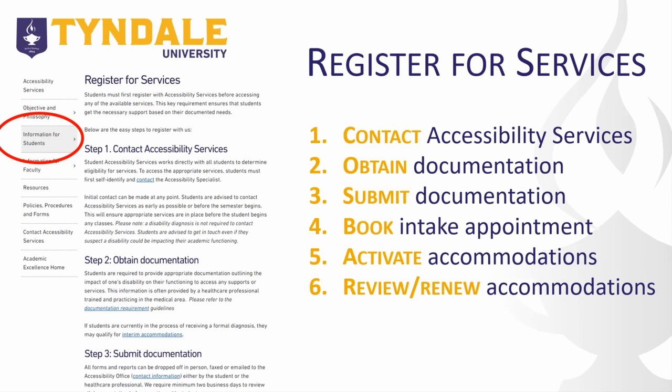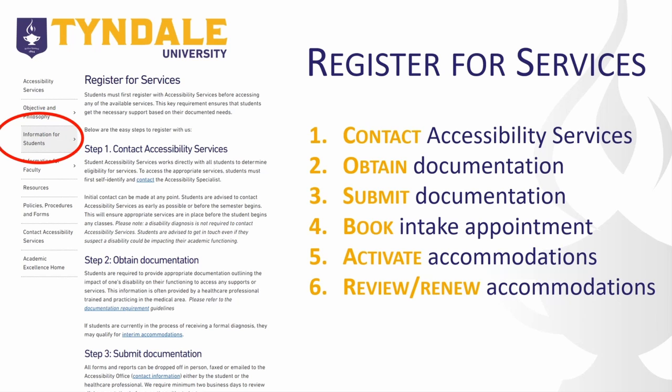Registering for accessibility services can be broken down into the following 6 steps. Step number 1 is to contact accessibility services. You can do this by emailing rvonk@tyndale.ca or accessibilityservice@tyndale.ca. Step number 2 is to obtain and provide the appropriate documentation.